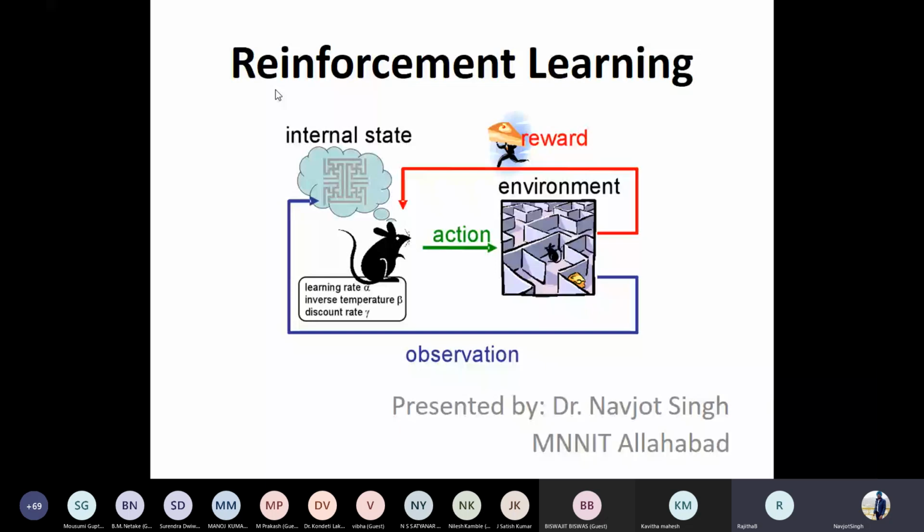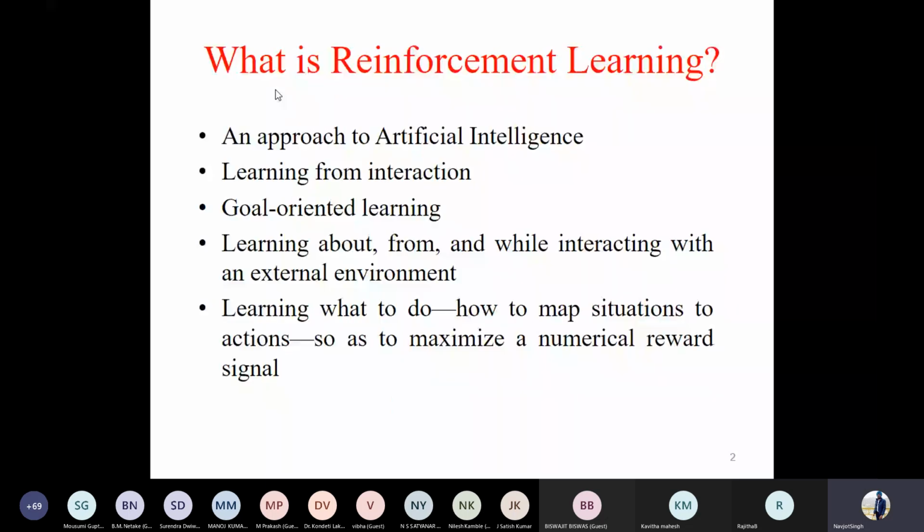So today's session, for about 1.5 hours, we'll be talking about reinforcement learning. So what is this reinforcement learning? It is a kind of machine learning where we interact with the environment, we learn from our mistakes and try to